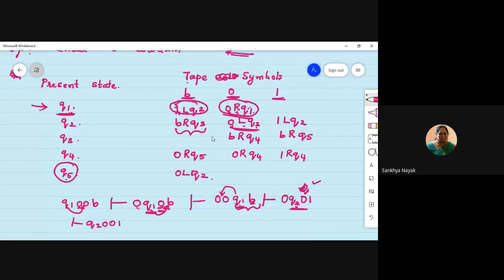See, unchanged, right? 0. So unchanged. Don't change 0 to anything else. State also hasn't changed. It is Q2, no? So state is still same. Just move left. So from here, Q2 has moved left. Now Q2 on 0, right? So what is Q2 on 0?